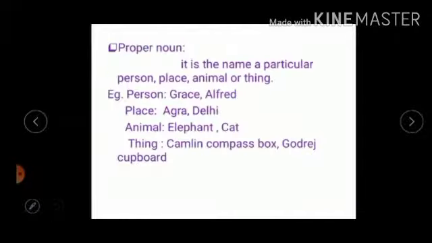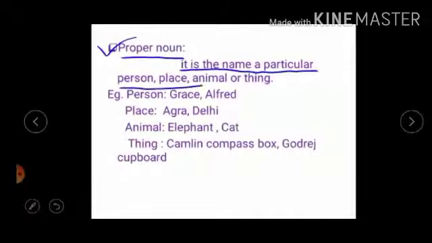Let us see the first one, proper noun. What is a proper noun? It is the name of a particular person, place, animal or thing.